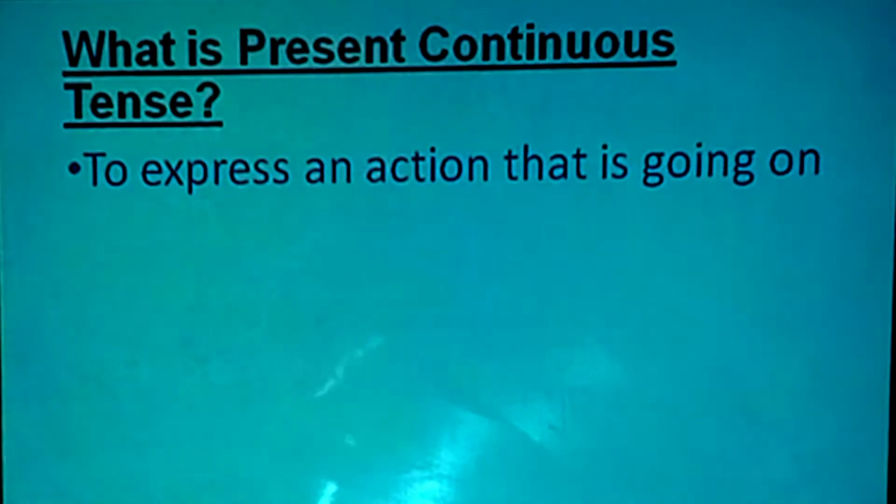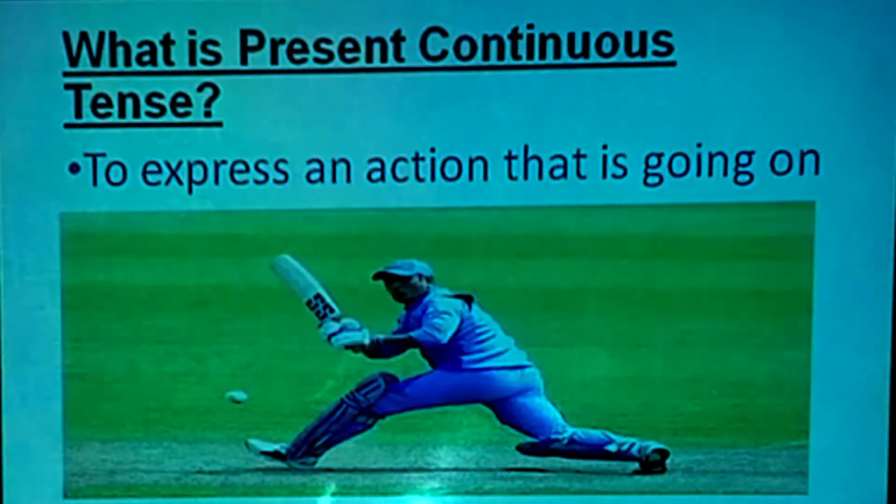Present continuous tense is used to express an action that is going on at the time of speaking. Just like I am speaking, so at this time which tense am I presenting? I am presenting present continuous tense. Okay, so likewise, over here there is one of the best examples of MS Dhoni. He is playing cricket. So what is this? It expresses the present condition which is going on at the moment.